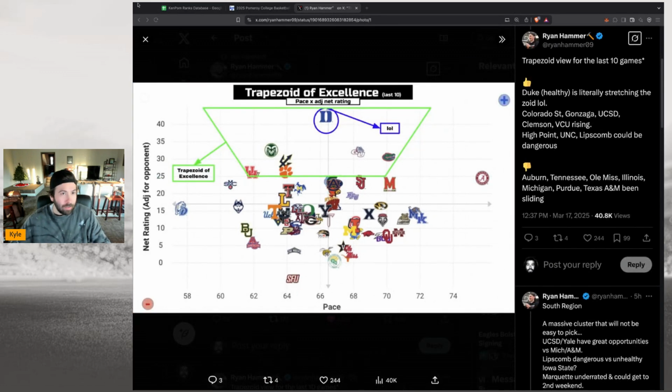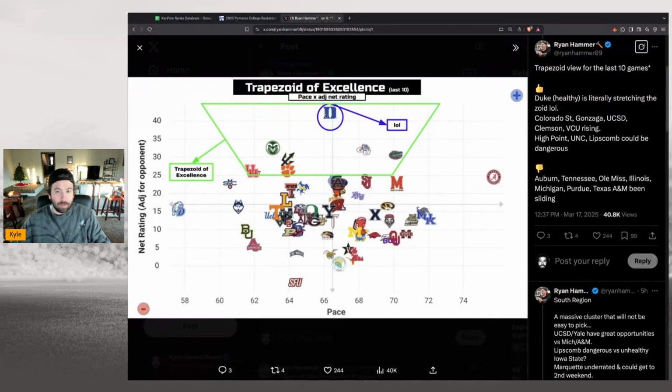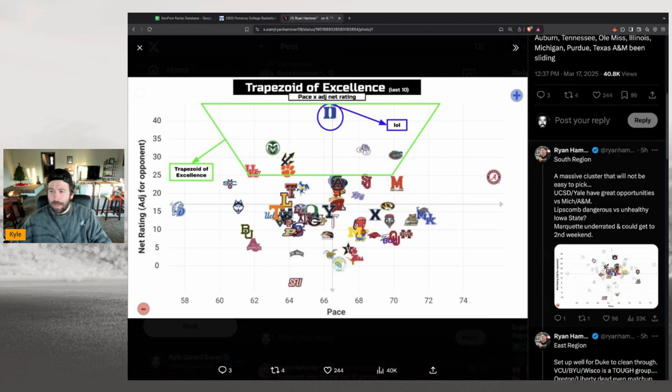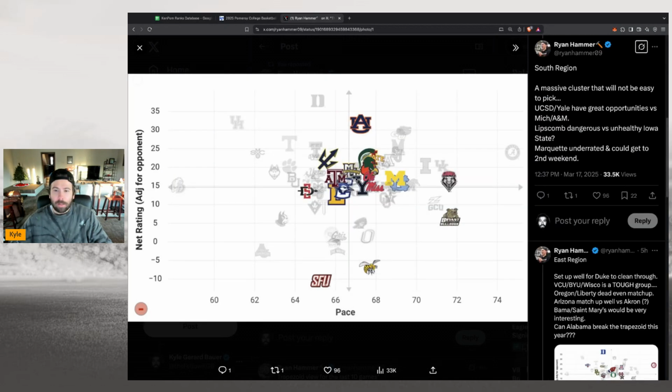You can see Duke really sets the tone at the top of the chart here. Gonzaga, Florida, Clemson, and I think that's Akron, I don't know which logo that is. You got a little bit of Houston in there, and Colorado State. So check out some of these charts here from Ryan Hammer. He breaks it down by South region as well. It's just a fun way to look at the data and figure out who's going to play fast, who's going to play balanced, who potentially plays really slow, and then their net rating for efficiency.